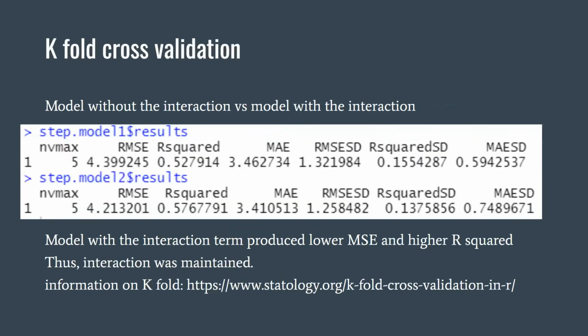Next, we did the k-fold cross-validation. This output shows the difference between a model without the interaction versus the model with the interaction. And because the model with the interaction term produced a lower MSE and a higher R-squared, the interaction term was maintained and kept in the model, despite the conclusion we found in research question 3.